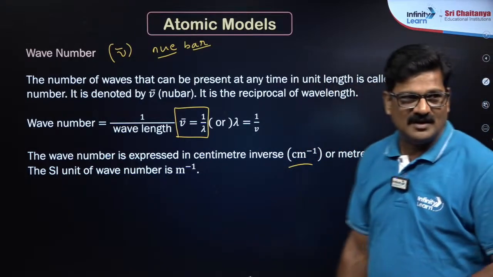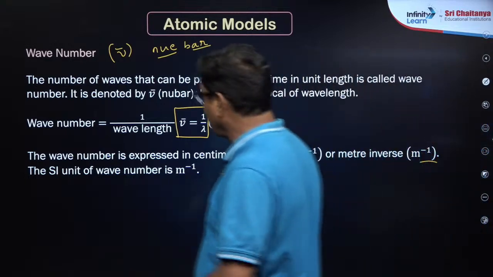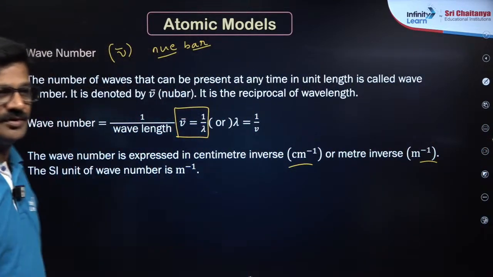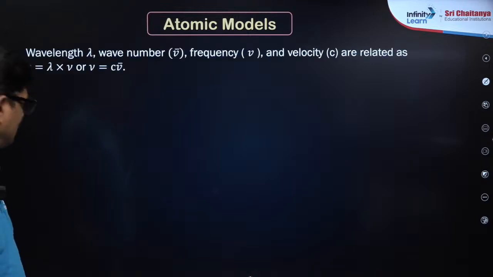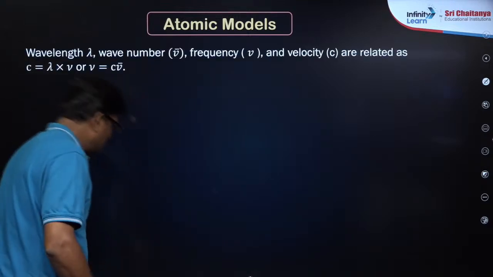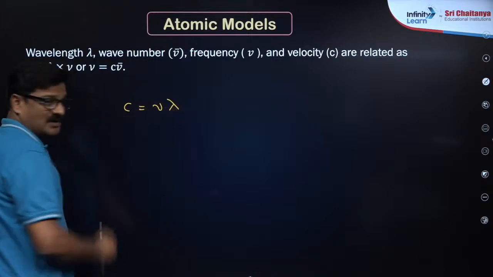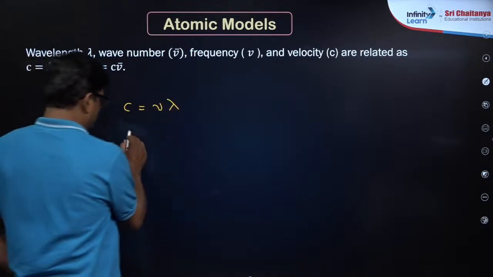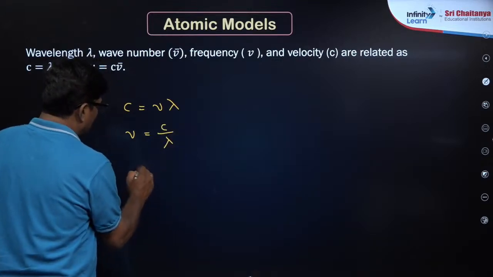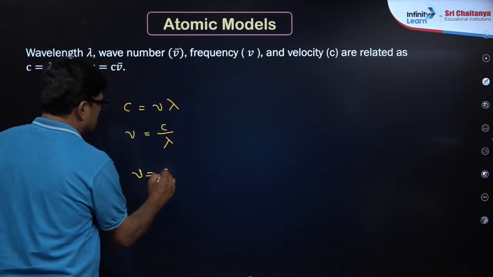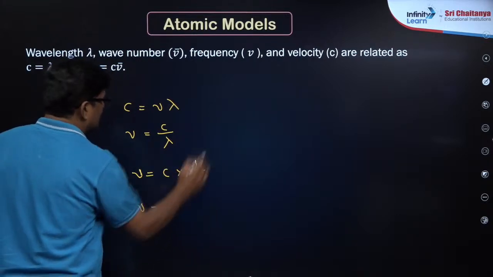It's very simple. It is the inverse or reciprocal of the wavelength. Any doubt? So how are frequency and wave number related? We know that c is equal to nu lambda. Nu is equal to c by lambda. Nu is equal to c into 1 by lambda.